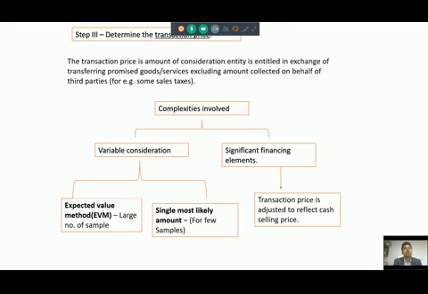Significant financing element you will have to remove. For example, you are providing significant financing to your customer. You are providing more than 1 year as a payment option to your customer. Then of course there is a financing element involved in your consideration. So IFRS 15 requires you to bifurcate that finance portion from that consideration and show it as a finance income rather than an income from sale of goods.